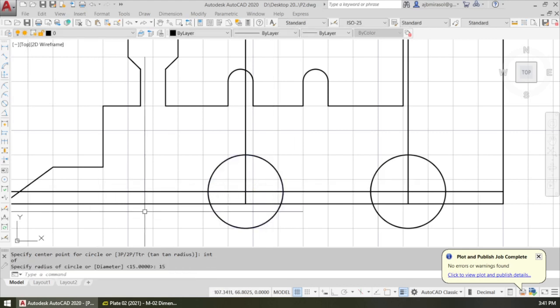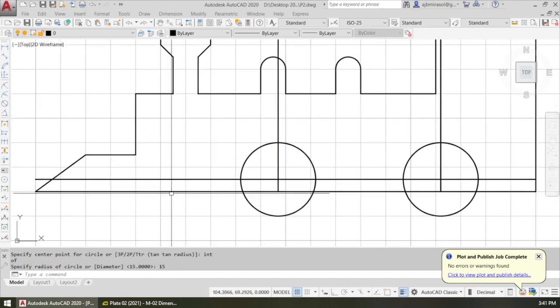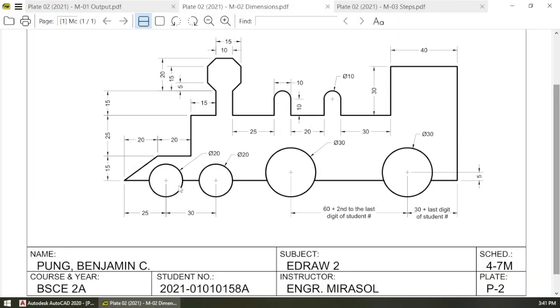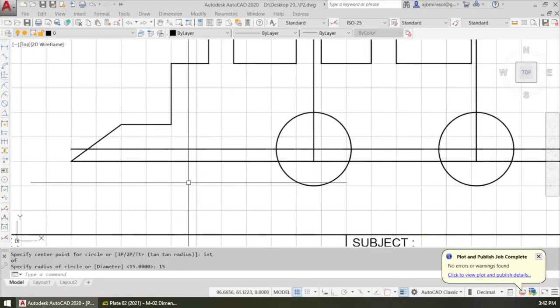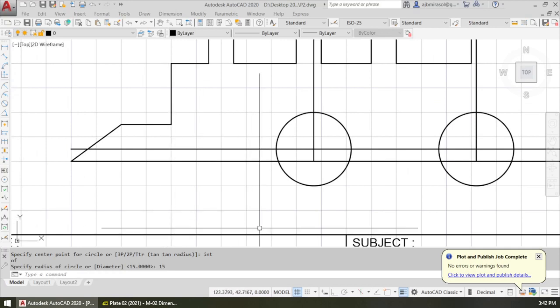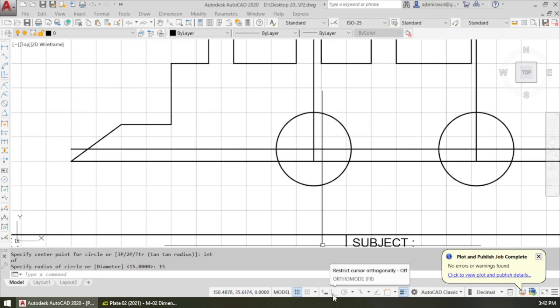Now we'll draw the smaller circles. The smaller circles have a diameter of 20, so the radius would be 10. The distance from the edge is 25 and 30. We do this still with offset, but first we need to draw a line. So we need to turn ortho on. This is ortho.